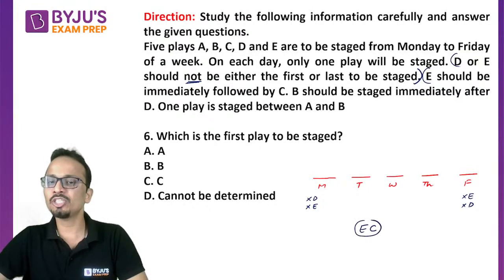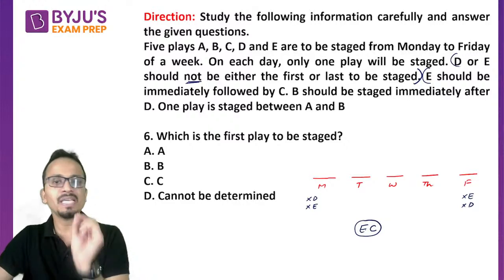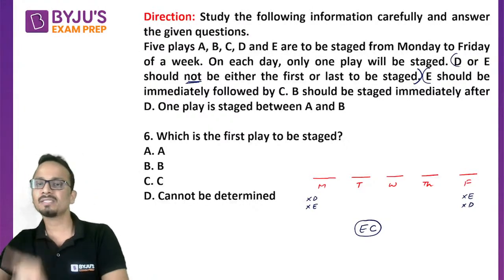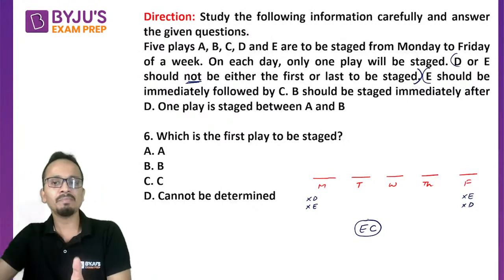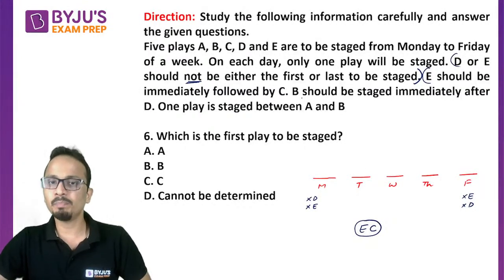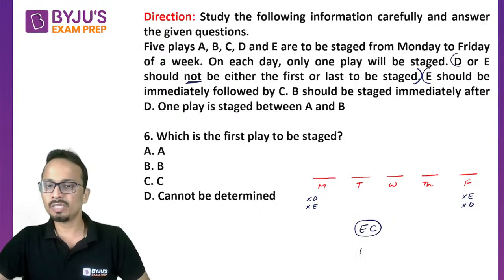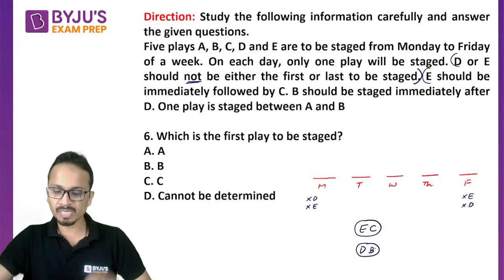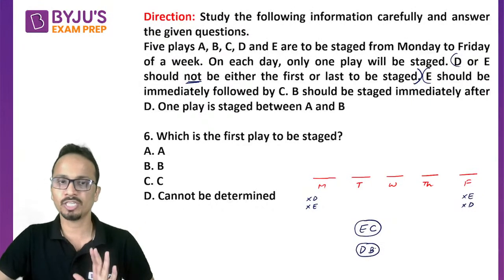So, E and C should be consecutive. E should be immediately followed by C. So, E के immediately बाद C होना चाहिए next day पे. Next condition is B should be staged immediately after D. So D के immediately बाद B होना चाहिए. So ये वाले 2 plays भी consecutive days पे होने चाहिए.